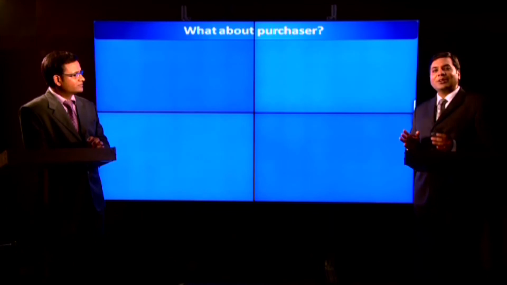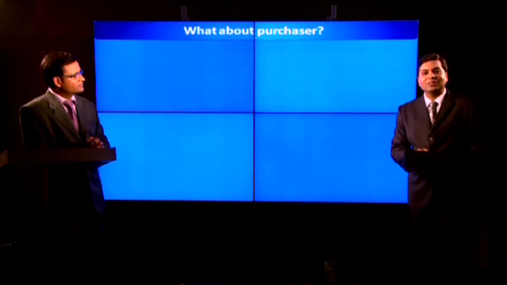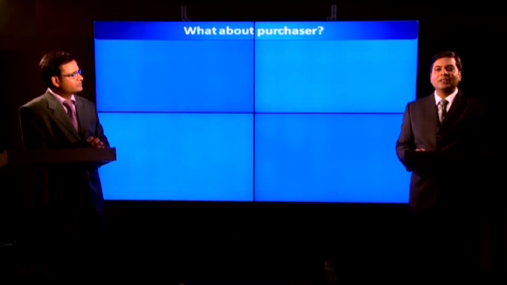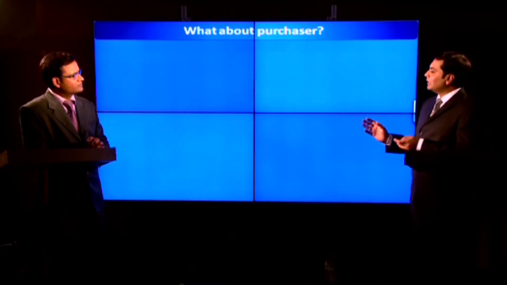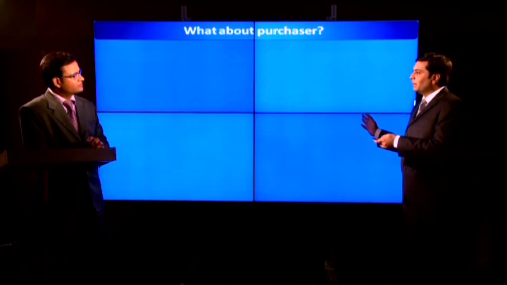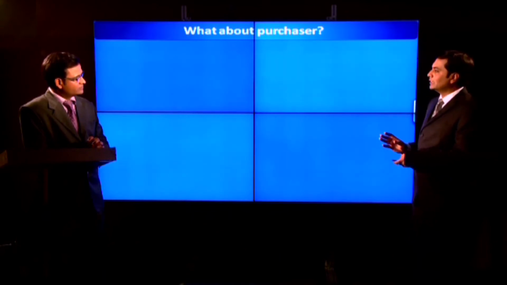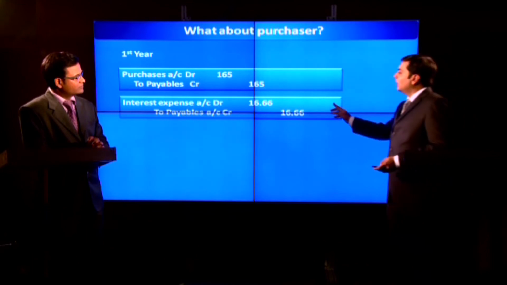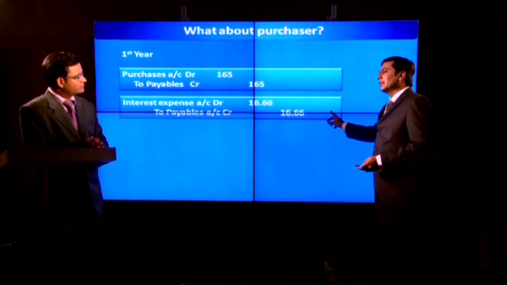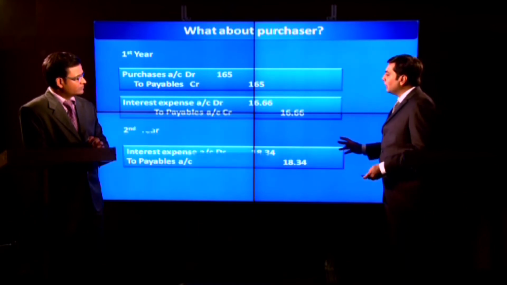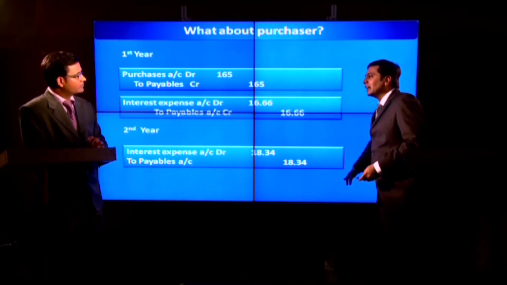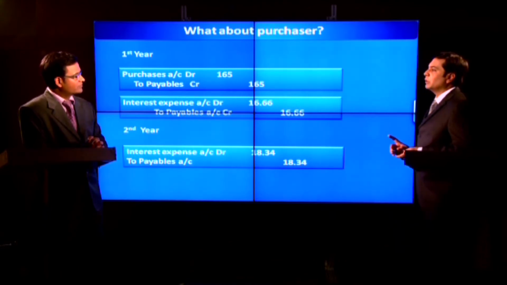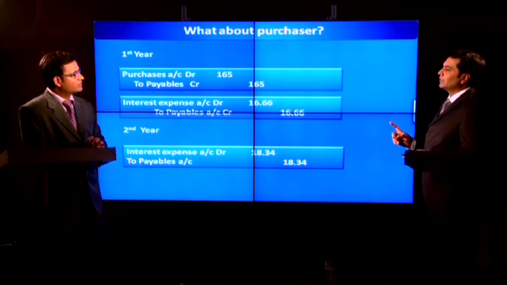Furkan, if you see the requirements of IS 2, which deals with inventory, we will find that IS 2 prescribes the same treatment for the purchaser also. The purchaser will record the transaction at 165 rupees, that is the cash price of the transaction, and interest expense for the first year. Again, since the credit period is 2 years, he will also recognize the interest expense for the year 2, and at the end of the second year he will make the payment, which will be equal to the transaction price, that is 200 rupees.